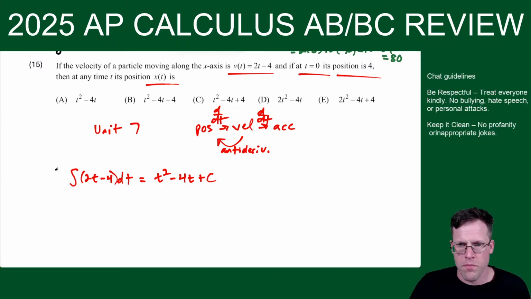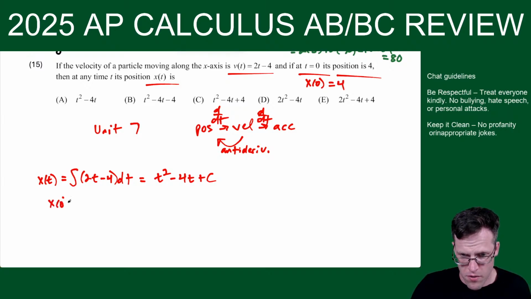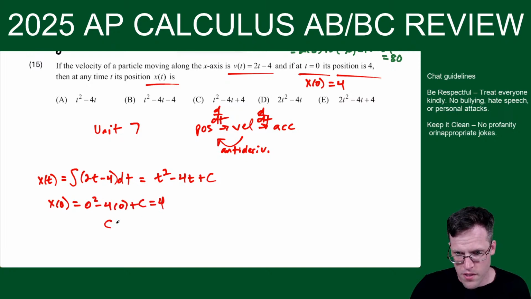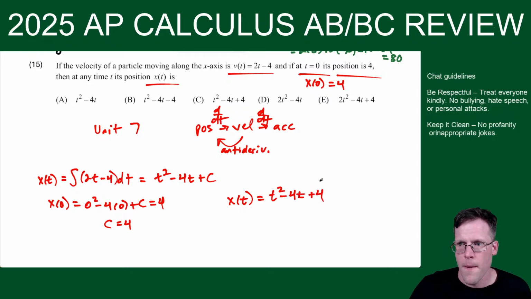Okay, so this is our position function here. So they told us at t equals 0, position is 4. So that means x of 0 is 4. So I could say x of 0 equals 0 squared minus 4 times 0 plus c. And this is going to equal 4. So this tells us the constant is equal to 4. So then x of t is just t squared minus 4t plus 4. Okay, t squared minus 4t plus 4 is looking like choice C here.